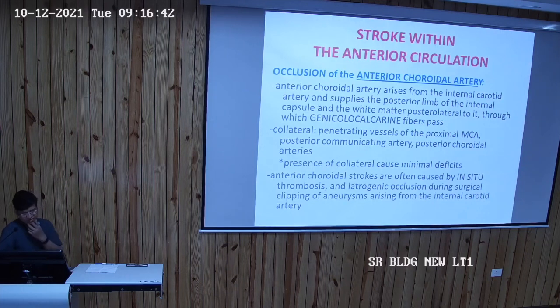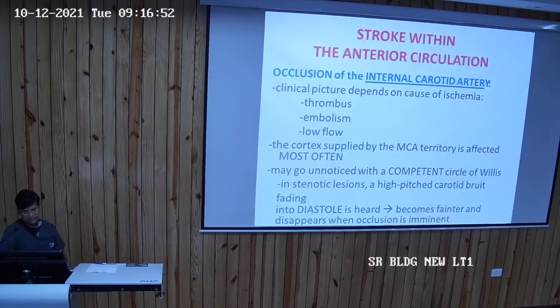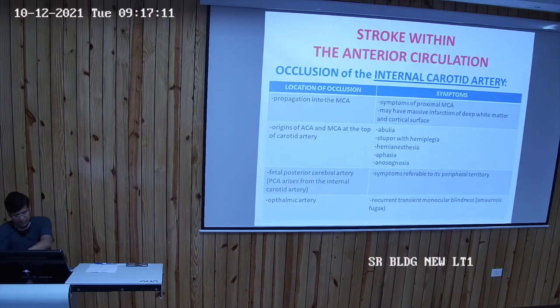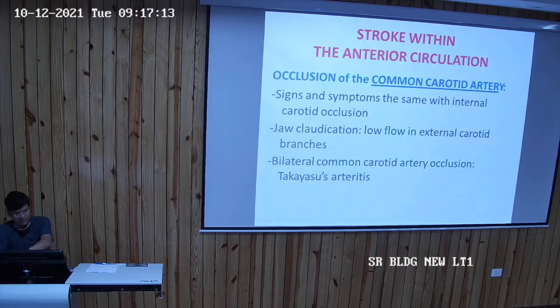So the occlusion of the anterior choroidal artery is usually due to in situ thrombosis, and the clinical picture depends upon the cause of ischemia, whether the cause is thrombus, embolism, or low flow. The cortex supplied by the MCA territory is affected most often, and it may go unnoticed with a competent circle of Willis. So the occlusion of the internal carotid artery also leads to stroke within the anterior circulation.